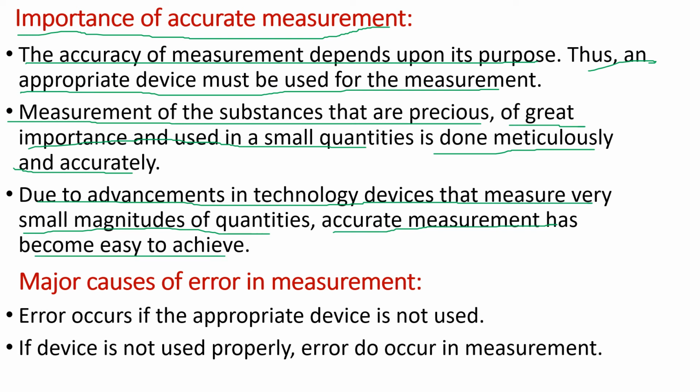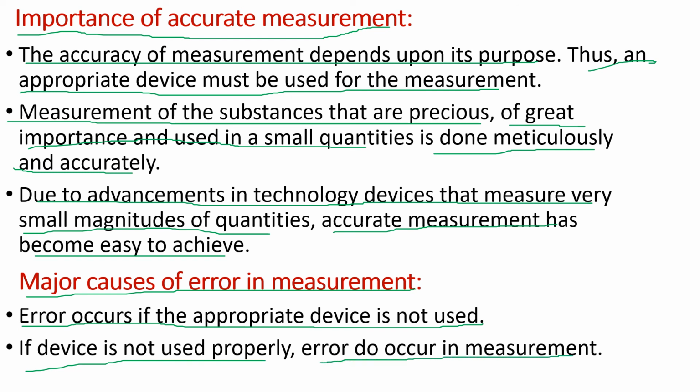Now let us look into the major causes of error in measurement. Error generally occurs if appropriate device is not used. If device is not used properly, error do occur in measurement. Thus, it is very important to eliminate the causes of error in measurement.